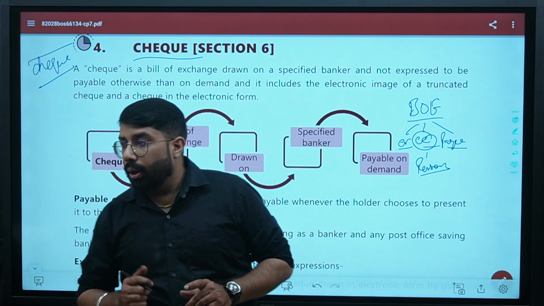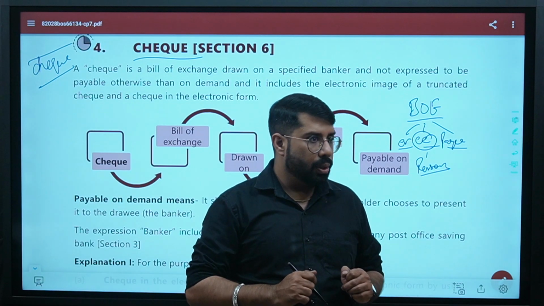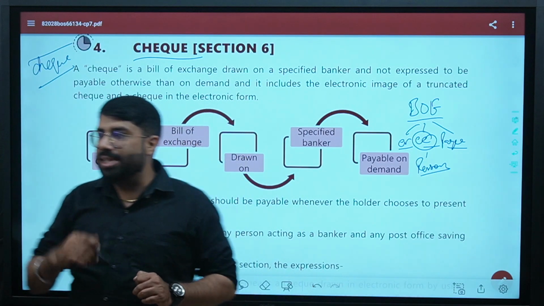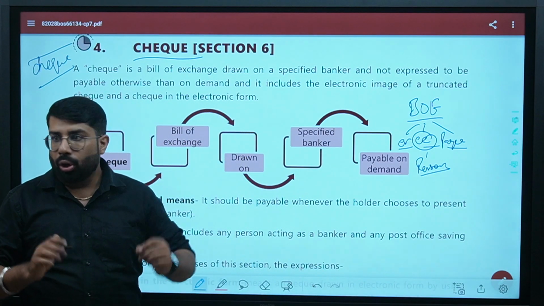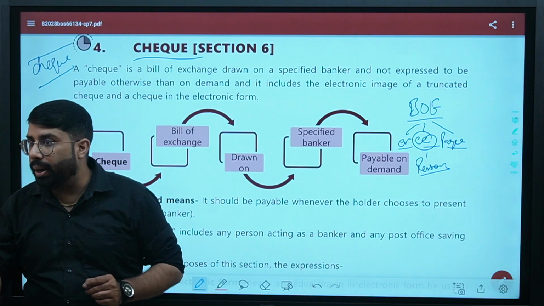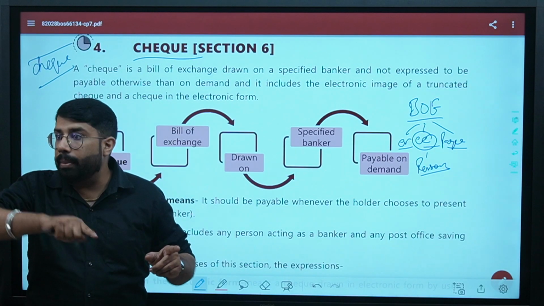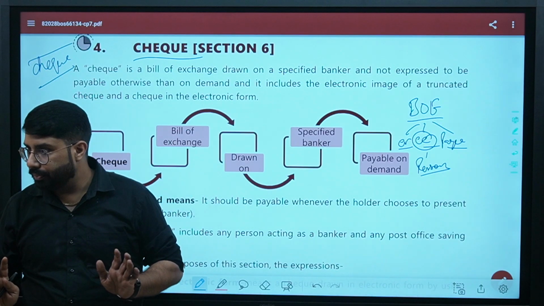Drawee. Now, who will be drawee in case of check? In case of check, the check is an instruction. Try and understand this thing. Check is an instruction not for a person to make the payment, but it is an instruction to the bank to make the payment to the person whose name is written on the check, the payee.